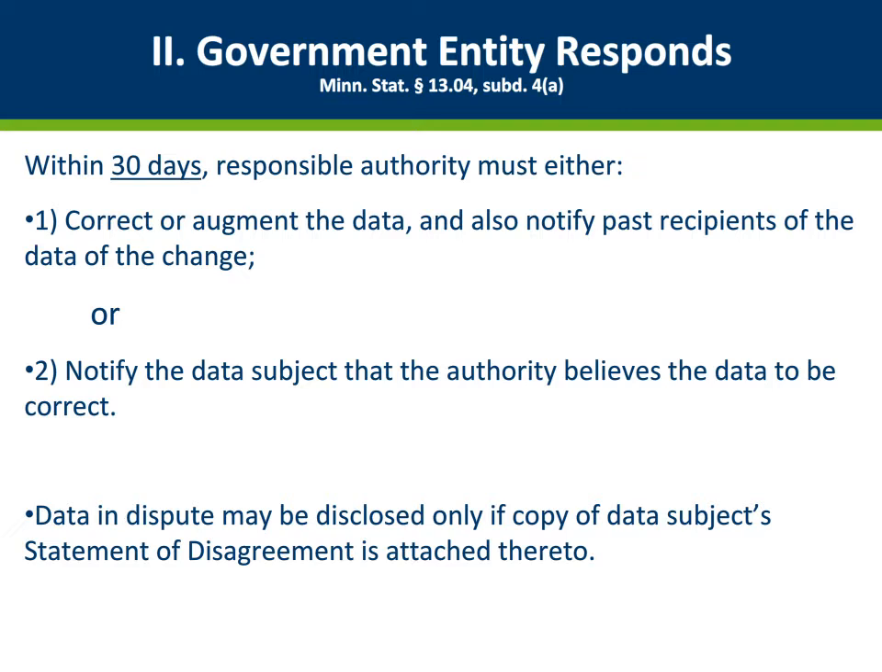After receiving the statement of disagreement, the responsible authority has 30 days to review the contested data and make a determination regarding the data's accuracy and completeness. The responsible authority must either correct the data and notify all past recipients of the correction, or notify the data subject that the data in question are complete and correct. The government entity must attach a copy of the statement of disagreement whenever the disputed data are disclosed.